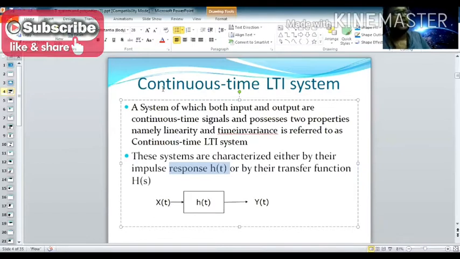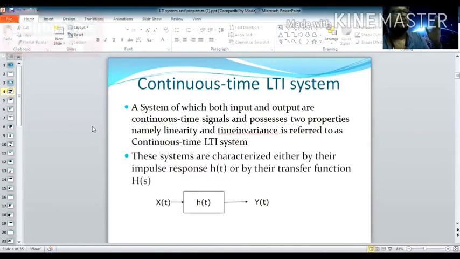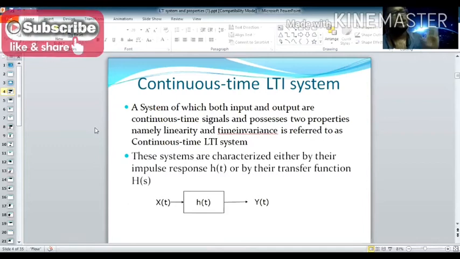For continuous time, which transform can be applied here? The Laplace transform. The Laplace transform is the only transform we apply to compute the continuous time system. When you apply the Laplace transform, h of t becomes h of s, y of t becomes y of s, and x of t becomes x of s. So now we get h of s equal to y of s divided by x of s. Understood? For continuous time LTI systems, the Laplace transform is applicable. For discrete time, you apply the Z transform. Okay, so next slide.